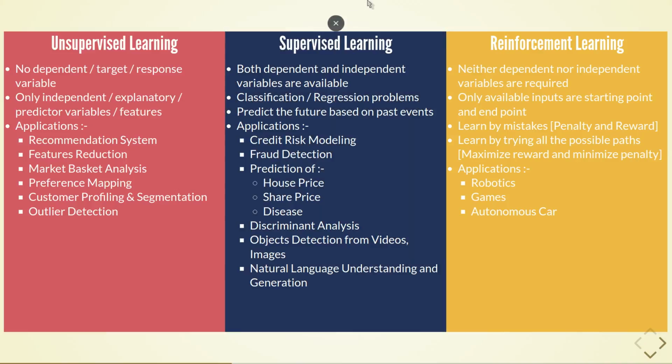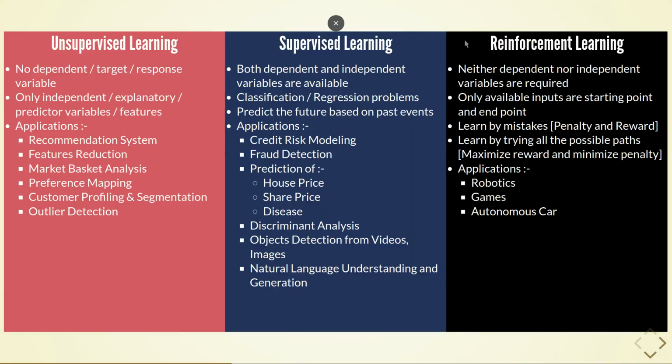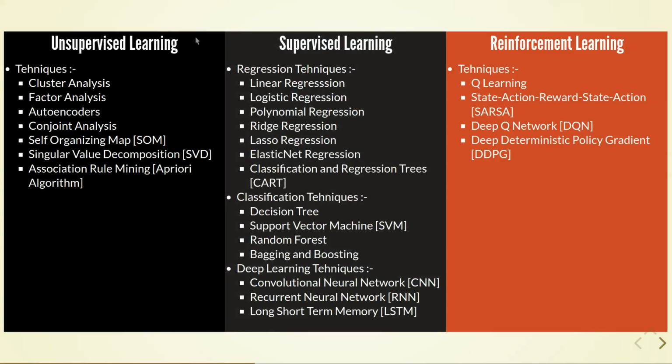In reinforcement learning, neither dependent nor independent variables will be available. The only available information will be the starting point and end point, and based on this information, the model will learn on its own to reach from the starting point to the end point by trial and error method, thus by maximizing rewards and minimizing penalty. Its applications are autonomous car, gaming industry and robotics. This area of machine learning is yet in the development phase and not fully functional at the time of making this video. Now let's have a look at the techniques of all the three methods.